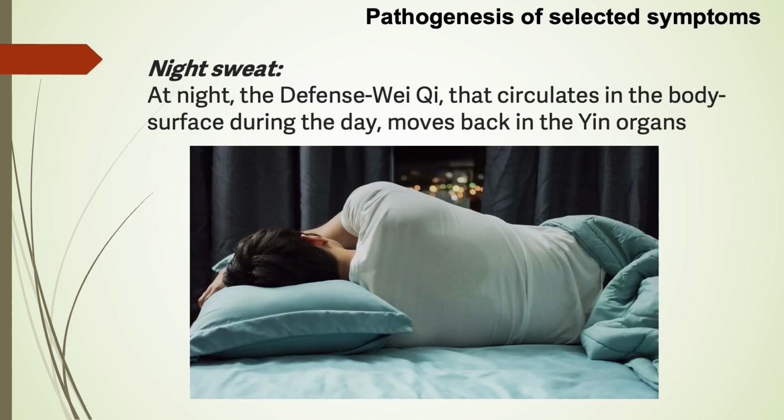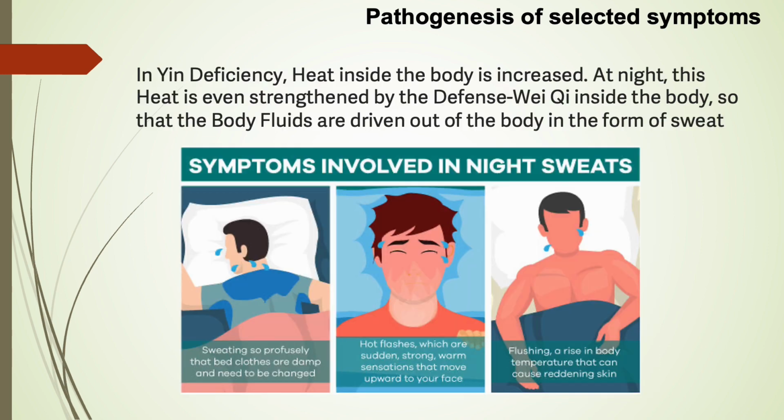At night, the defensive qi that circulates in the body's surface during the day moves back into the yin organs. In yin deficiency, heat inside the body is increased. At night, this heat is even strengthened by the defensive qi or wei qi inside the body so that the body fluids are driven out of the body in the form of sweat.